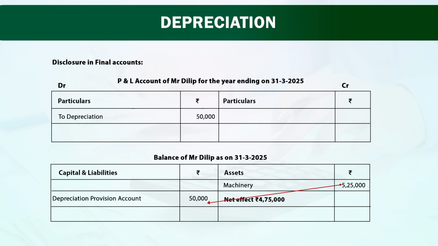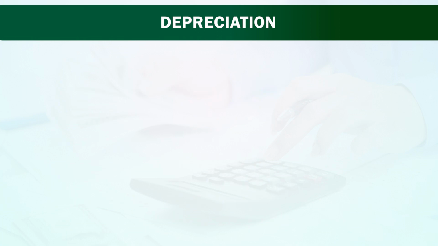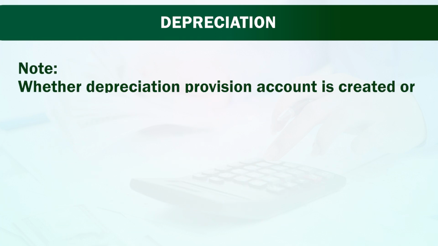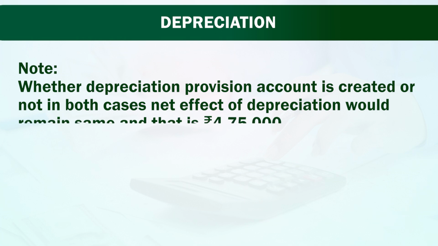But in the balance sheet, it is mentioned very differently. Let us have a look at the balance sheet. In the balance sheet, you see the value of machinery is 5,25,000 and depreciation provision is given on the liability side, 50,000 rupees. So the difference of asset side and liability side is rupees 4,75,000. As I told you, whichever method you are applying, the final answer would remain the same. Whether depreciation provision account is created or not, in both cases the net effect of depreciation would remain the same, and that is rupees